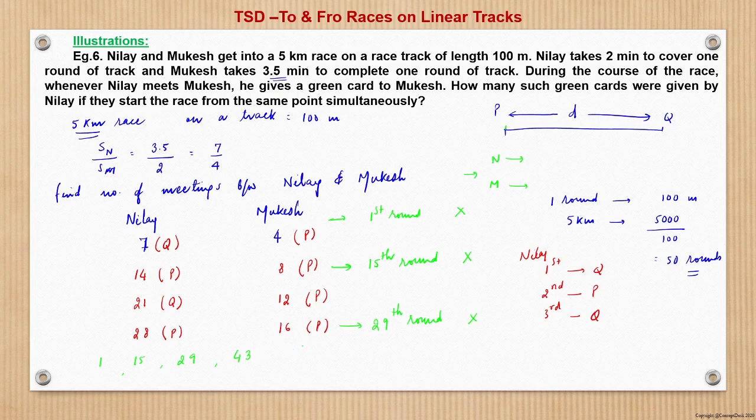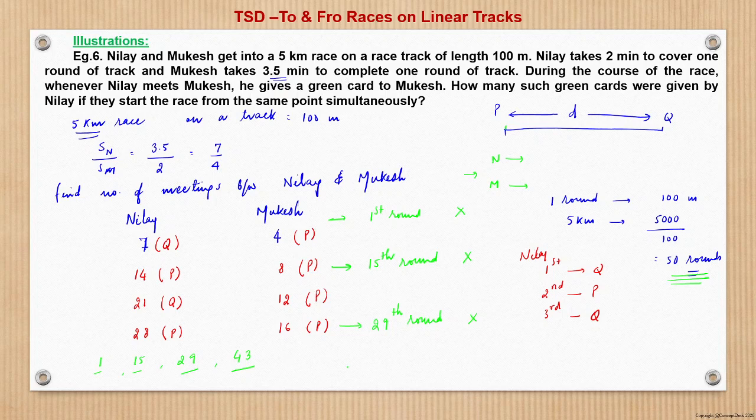So how many total rounds? What is the total number of rounds which Nineveh will be taking? Nineveh will be taking 50 rounds to win. So of the 50 rounds, the first round of Nineveh, the 15th round, the 29th round, and the 43rd round of Nineveh will not see any meeting with Mukesh.